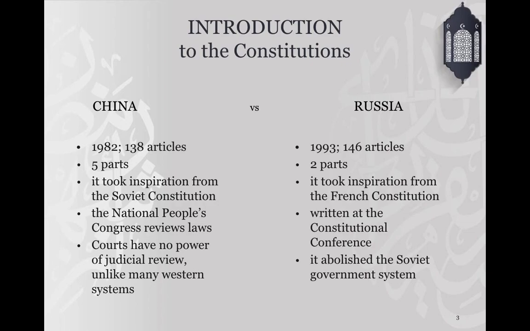There are three main things that you need to know. The first one is that at the moment of its official publication, it abolished the Soviet system of government. The second one is that the current constitution is the second most long-lived in the history of Russia, behind the constitution of 1936. And the third one, the last one, is that the writers of the constitution took inspiration from the French constitution.